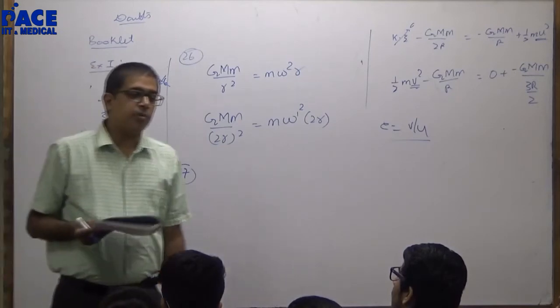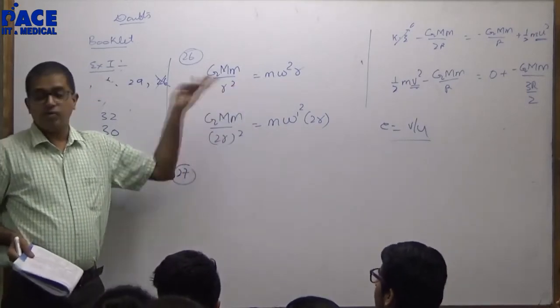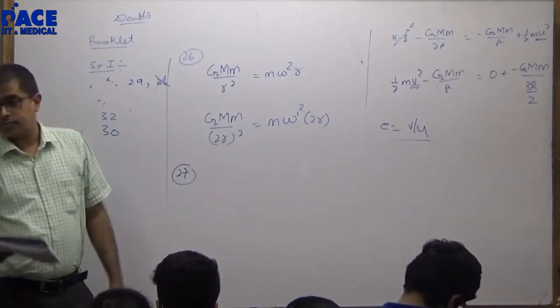T square directly proportional to R cube is derived from what? It is derived from this one. So why will it not work? It will 100% work.